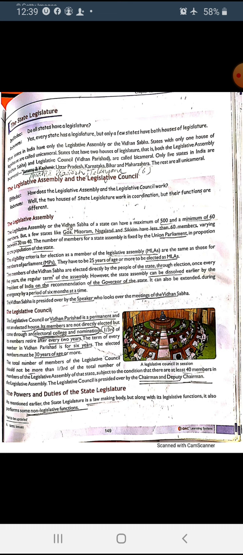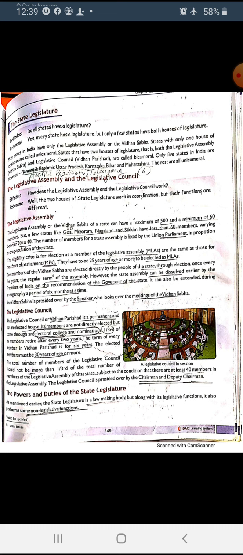Next, what is the eligibility to become an MLA? The eligibility is equal to that of MPs, members of parliament. The eligibility is the same as for a member of the legislative assembly. They have to be 25 years of age or more to be elected as an MLA.